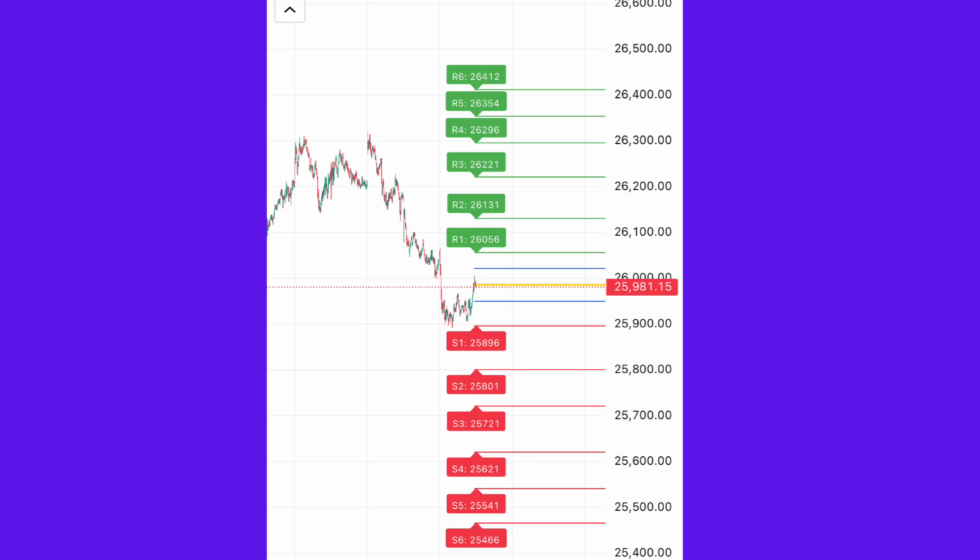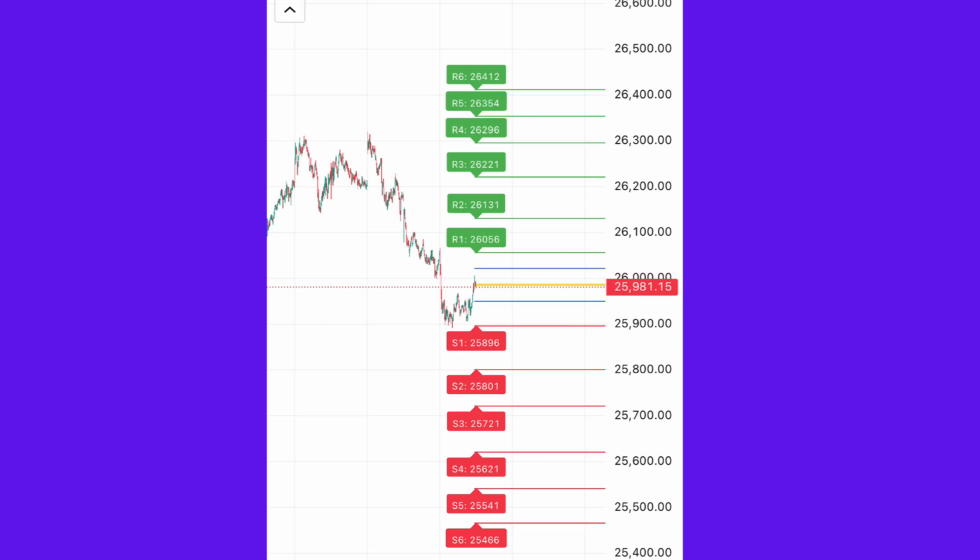Technical outlook. Key resistance levels. Now let's come to the key levels, which you must watch carefully. Resistance levels. R1, 26,056. R2 = 26,131. R3 = 26,221. R4 = 26,296. R5 = 26,354. R6 = 26,412.